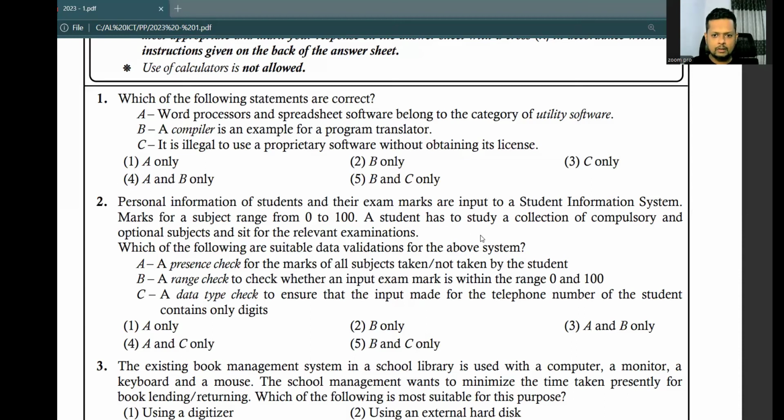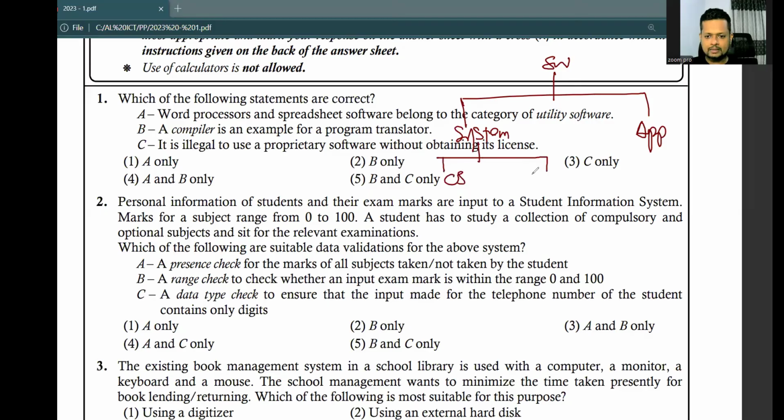So the simplest software hierarchy I can represent like this. All the softwares are mainly divided into two categories, right? One is called system softwares and the other category is called application softwares. And system softwares are again divided into two, operating systems and utilities, right? So the word processor and spreadsheet are just application softwares, not utility. So that is incorrect.